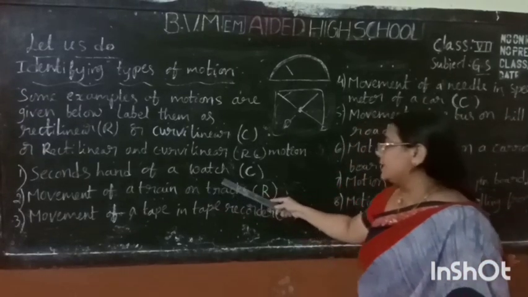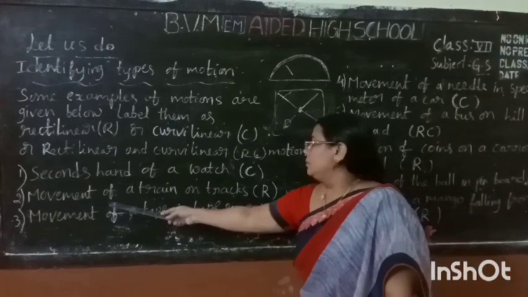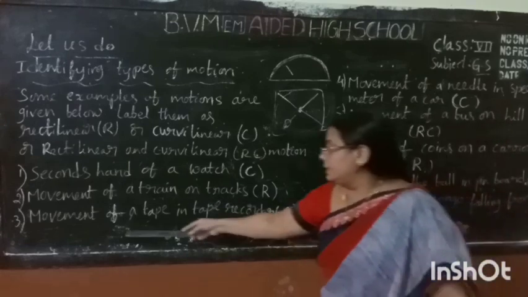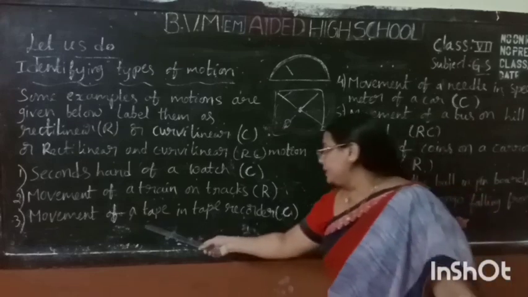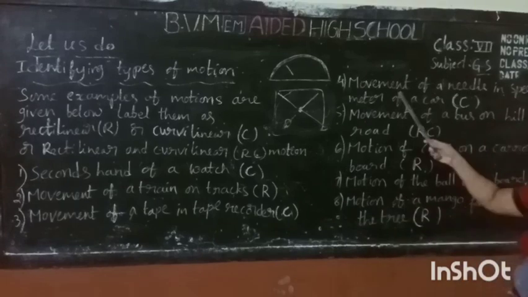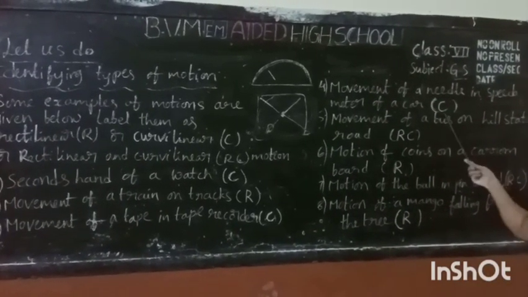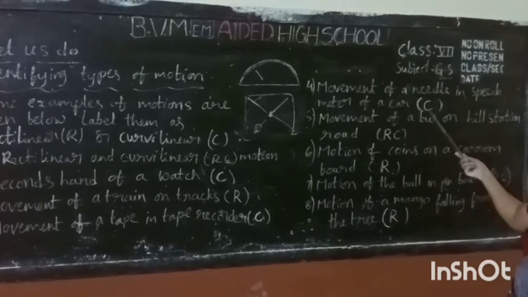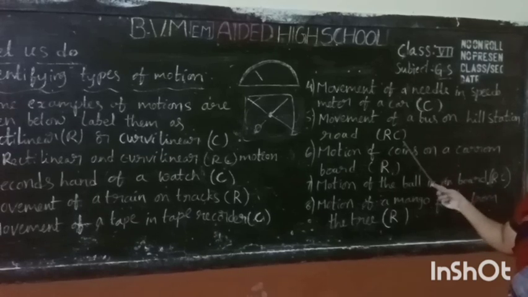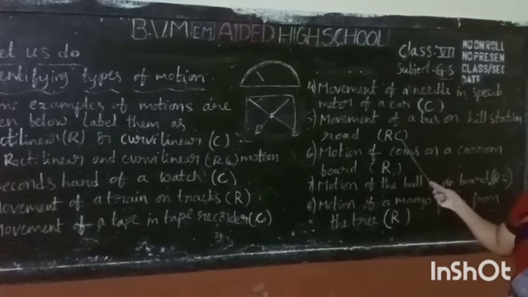Second hand of a watch, curvilinear motion, marked as C. Movement of a train on tracks, rectilinear motion, marked as R. Movement of a tape in a tape recorder, curvilinear motion, marked as C. Movement of a needle in a speedometer of a car, curved path, so marked as C. Movement of a bus on a hill station takes rectilinear and curvilinear paths, so we mark it as RC.